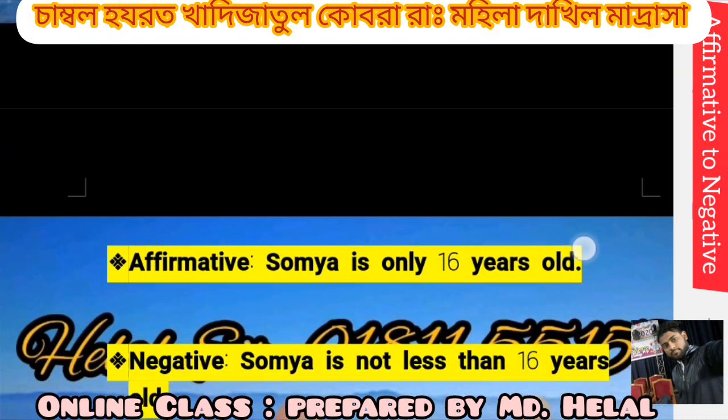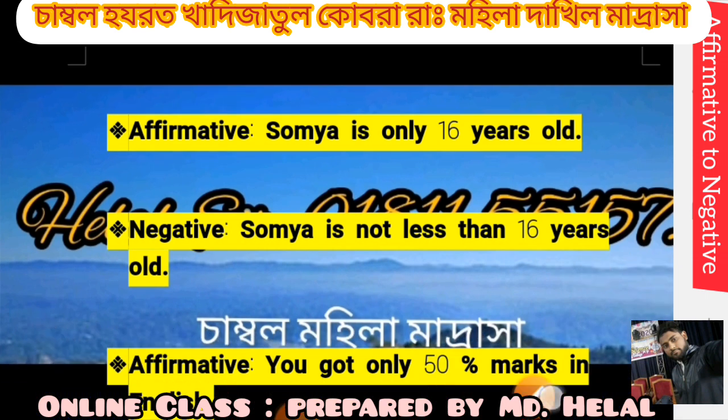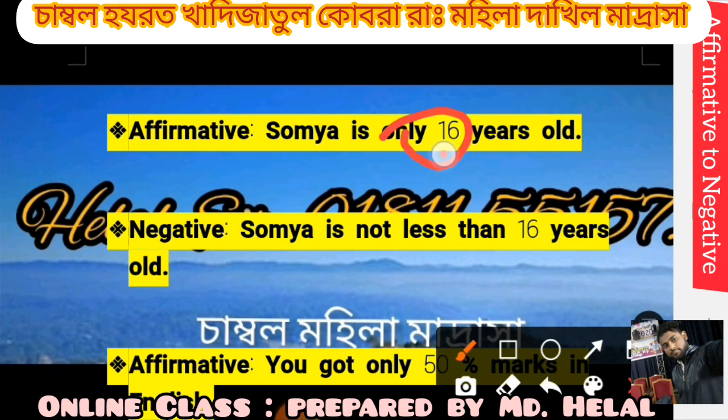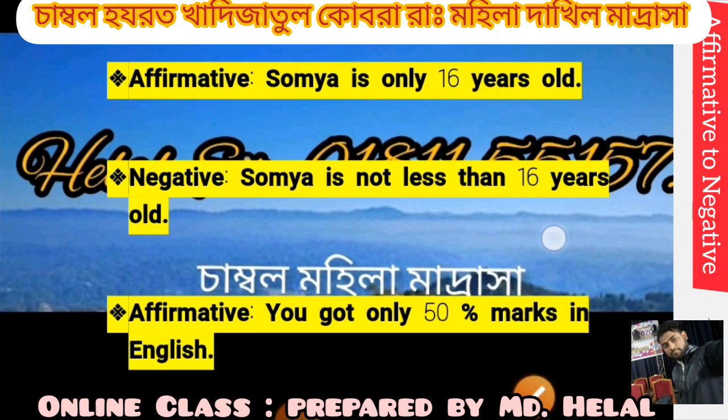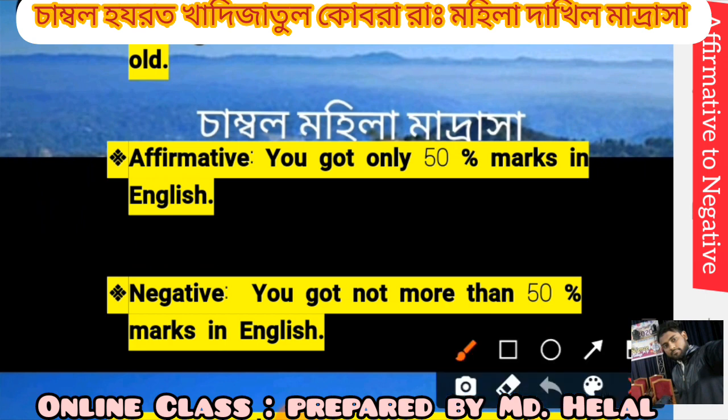For example, Sumaya is only 16 years old. Sumaya is not less than 16 years old. Here, "only" changes to "not less than". You got only 50% marks in English. You got not more than 50% marks in English. We use "not more than" instead of "only".